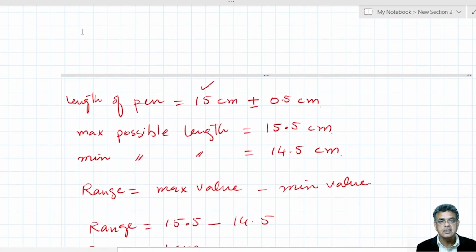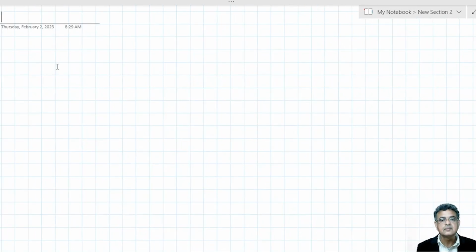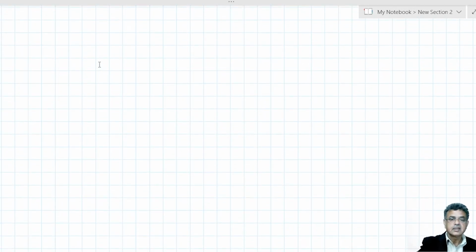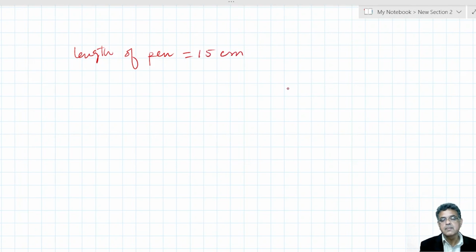If I write it here, let's say the length of this pen is 15 centimeter, but as for many reasons there is some error expected, that error is plus 0.5 or minus 0.5 centimeter.